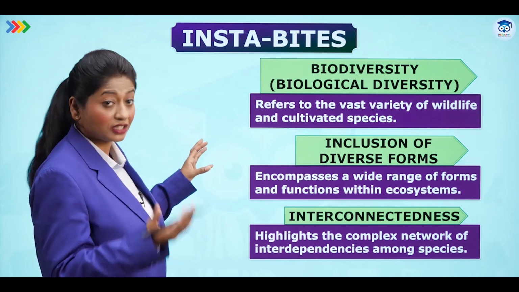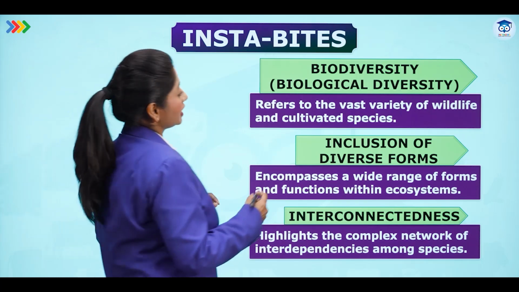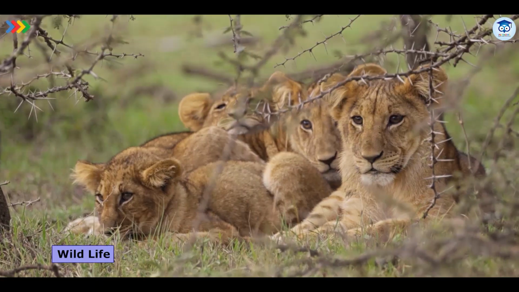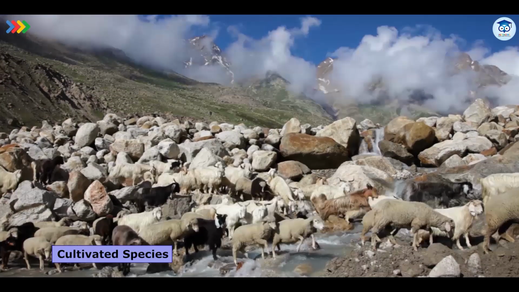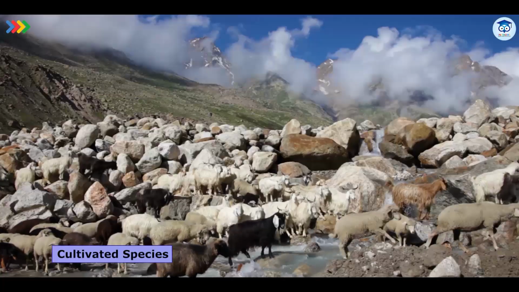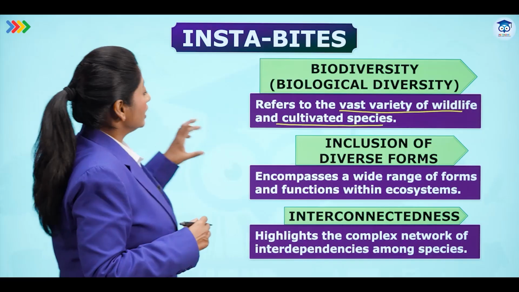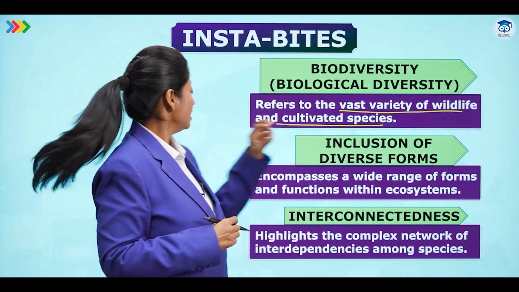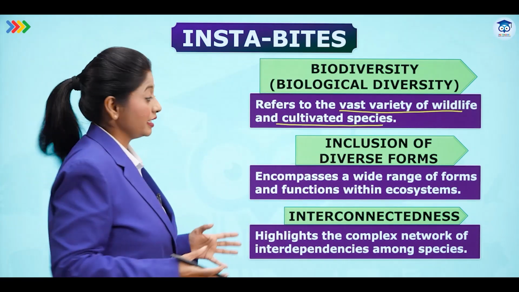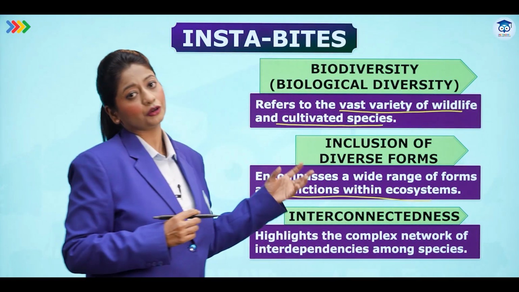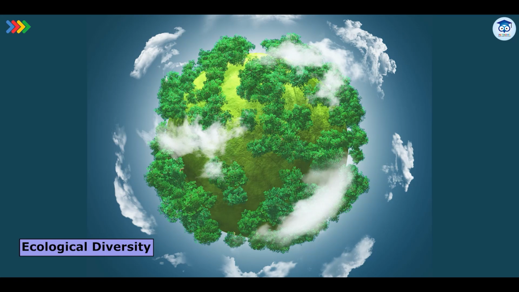Biodiversity, which is biological diversity, refers to the vast variety of wildlife that we have, and it involves wild and cultivated species as well. So all of these are involved in biological diversity or biodiversity. Inclusion of diverse forms encompasses a wide range of forms and functions within an ecological system or ecosystem. So all of these different forms and functions are involved in this.